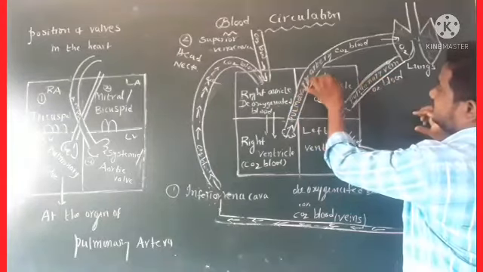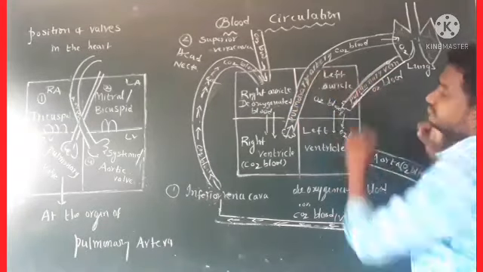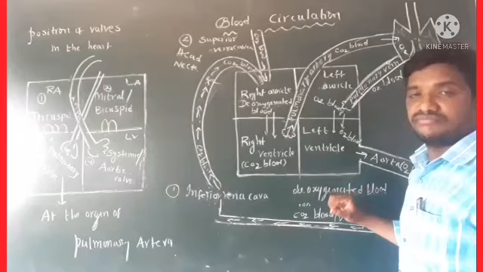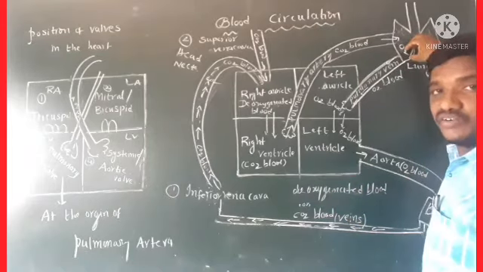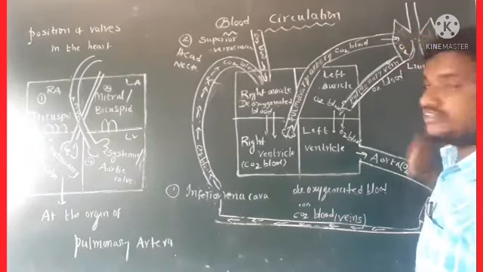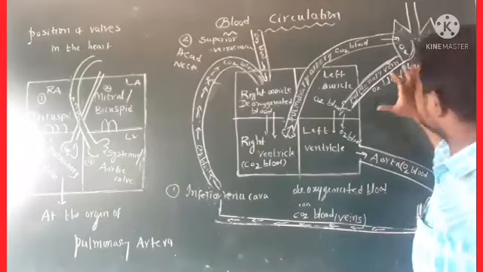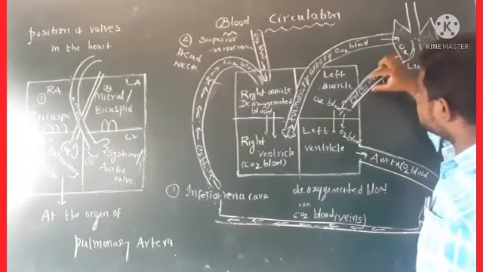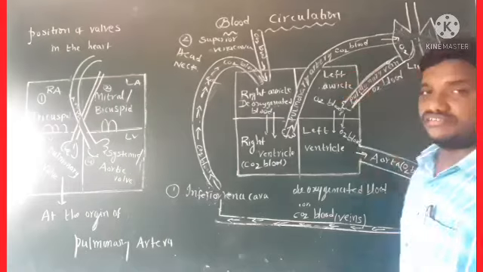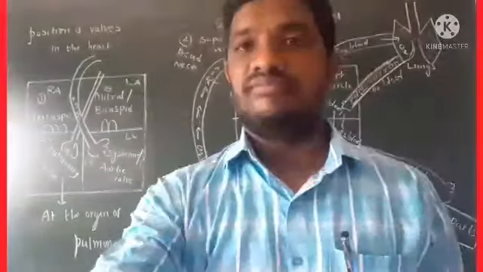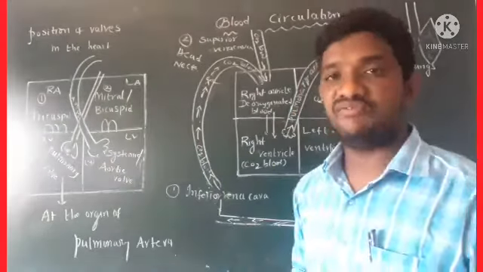This is the left auricle. Here oxygenated blood comes from the lungs through the pulmonary veins to the left auricle.